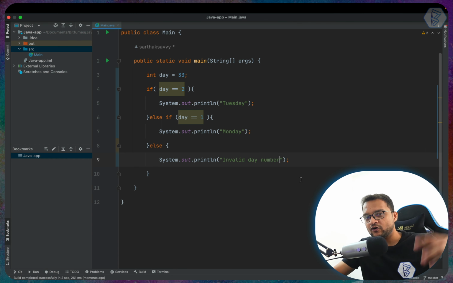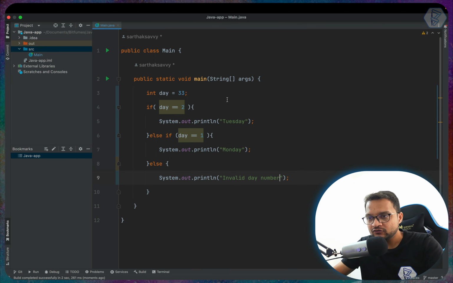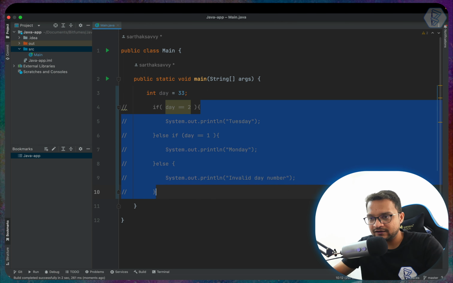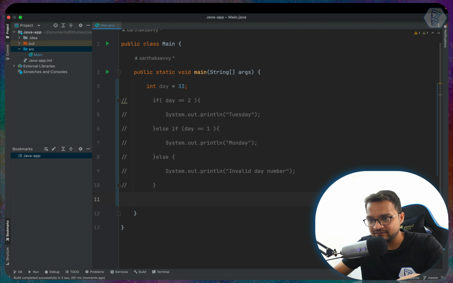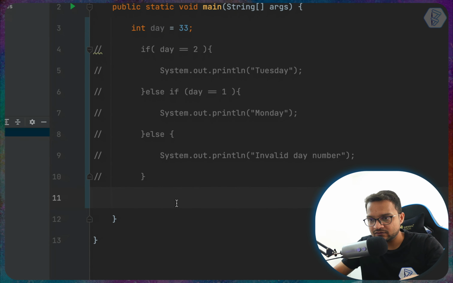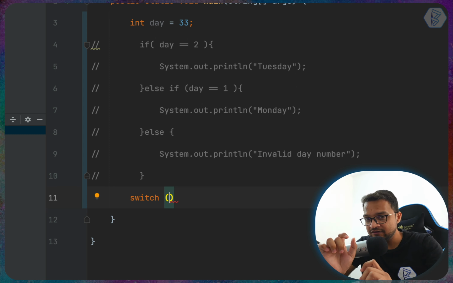Now let's convert all of this into a switch statement, which is cleaner, clearer and easier to understand. I will comment out all these if statements and start from here. Let's zoom in a little bit. Now let's say switch. You need to use the keyword switch.